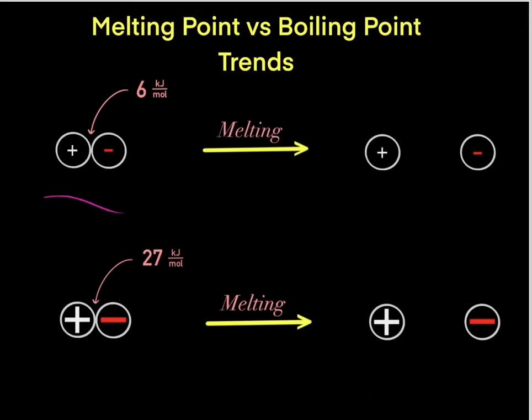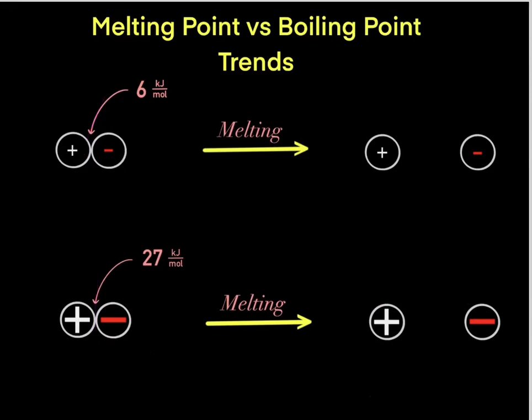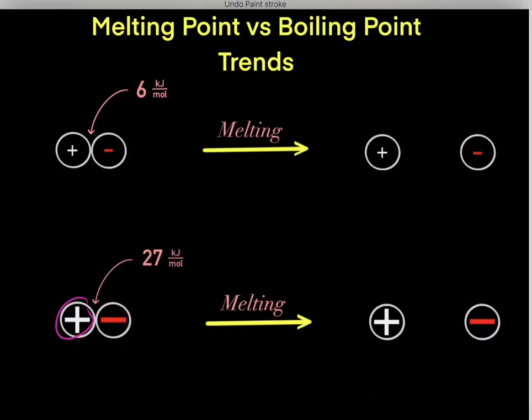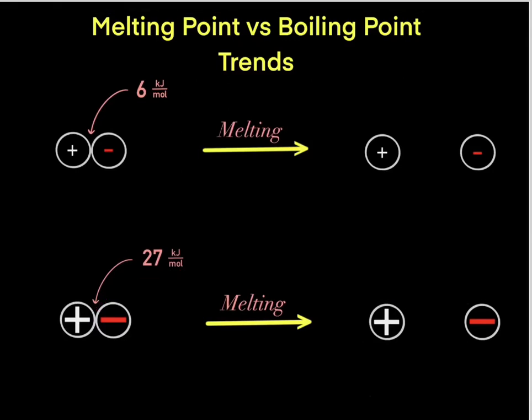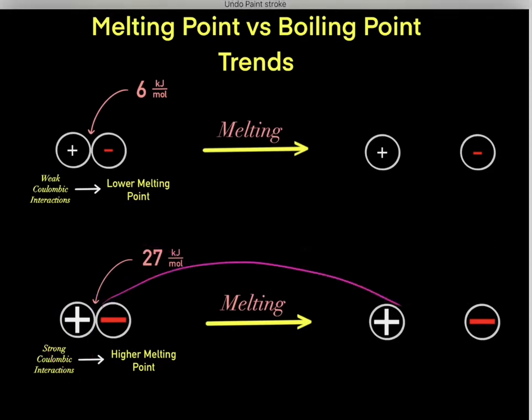So the key point is, whenever you have a solid, you need to add heat to break these interactions to melt it into these liquids. However, the stronger the Coulombic interactions that form the solid, the more heat that is required to essentially break the interactions to melt the compound. And that will always be true. So again, the weaker the charges and the weaker the Coulombic interactions, the lower the melting point and the less heat required to melt the compound. However, the stronger the Coulombic interactions, the stronger the charges, the higher the melting point, the more heat that's required to break these interactions and melt this compound.